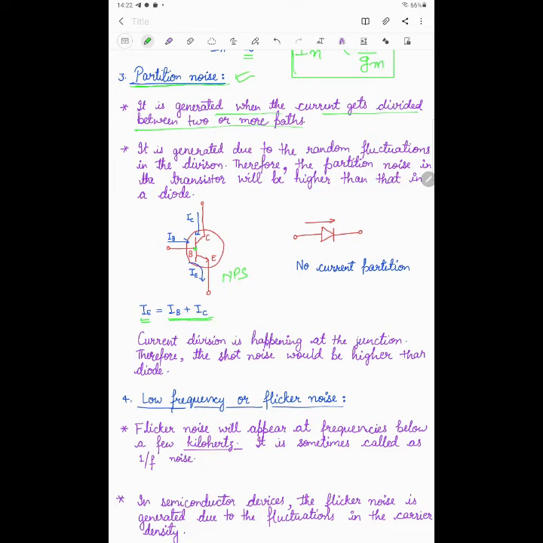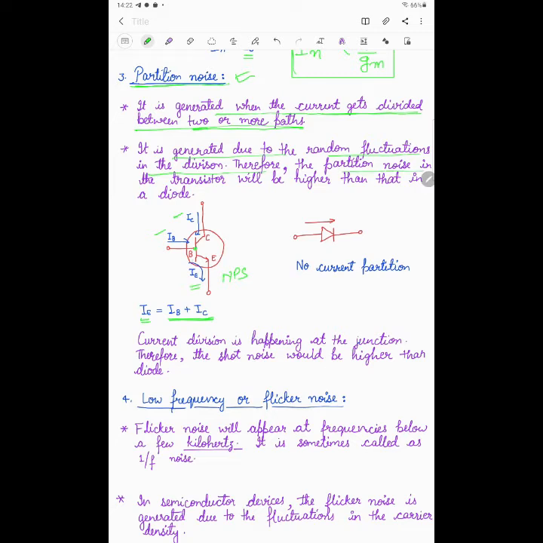So partition noise is generated when the current gets divided between two or more paths. Here the current is divided between three paths: two currents at the junction, IB and IC, and one current going towards the emitter, IE. So IE is equal to IB plus IC. The current is divided at the junction. It is generated due to the random fluctuation in the division of current. This current division causes the partition noise.